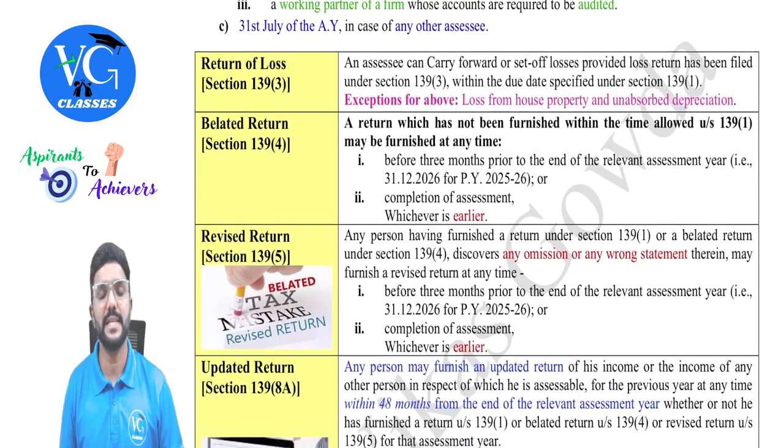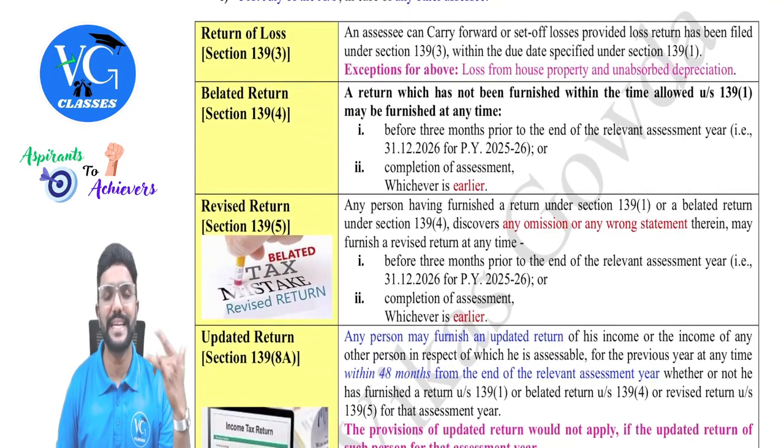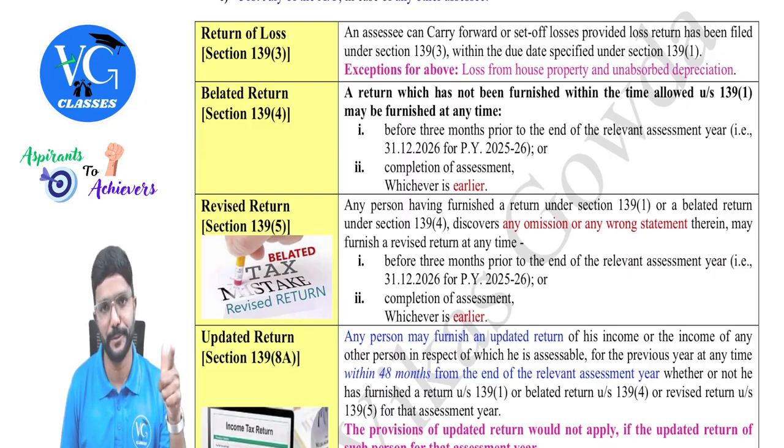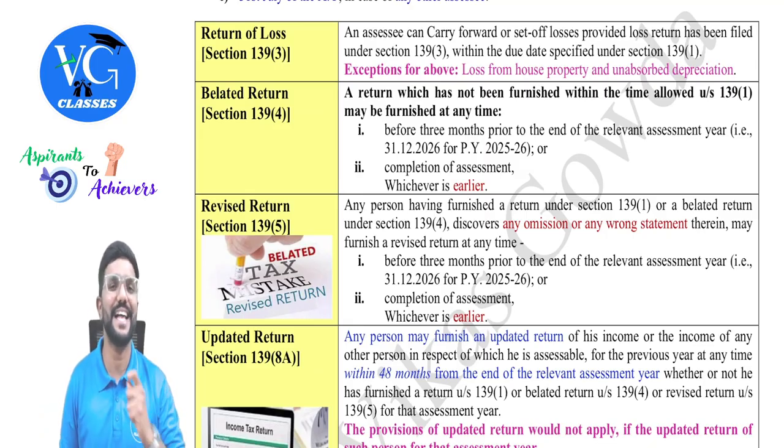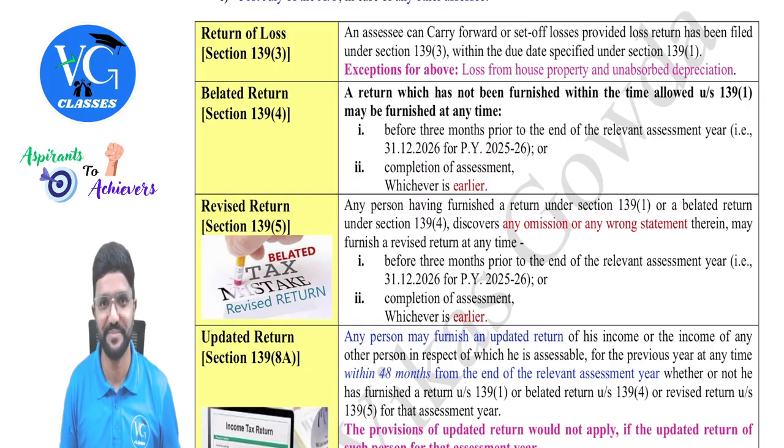If an assessee doesn't file loss returns, then he cannot carry forward the loss. But the exception is house property loss and unabsorbed depreciation. These two losses he can carry forward even if the return is not filed within the due date. Whereas if he wants to carry forward any other loss, he has to file the loss returns within the due date, or else he will lose that benefit.